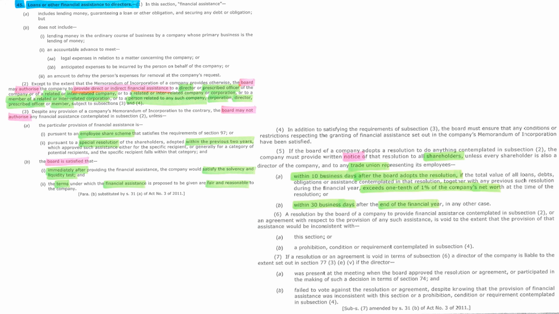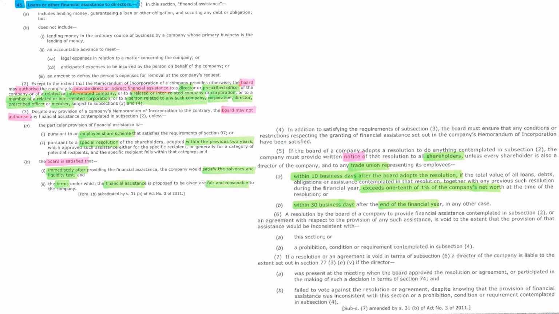All conditions and restrictions in respect of granting financial assistance set out in the MOI must be adhered to. The board must be satisfied that, firstly, the company would satisfy liquidity and solvency tests immediately after providing the financial assistance. Secondly, that the terms of the financial assistance provided must be fair and reasonable. A special resolution must also have been passed within the past 2 years, but is not required if the financial assistance is granted in terms of an employee share scheme. The requirements of this section do not apply to a company whose primary business is the lending of money.